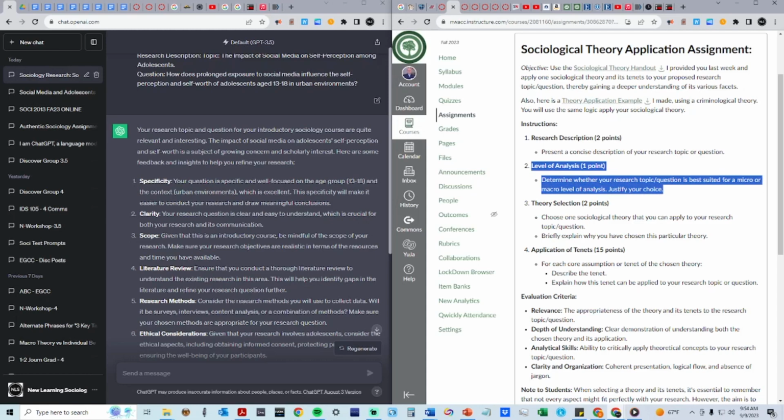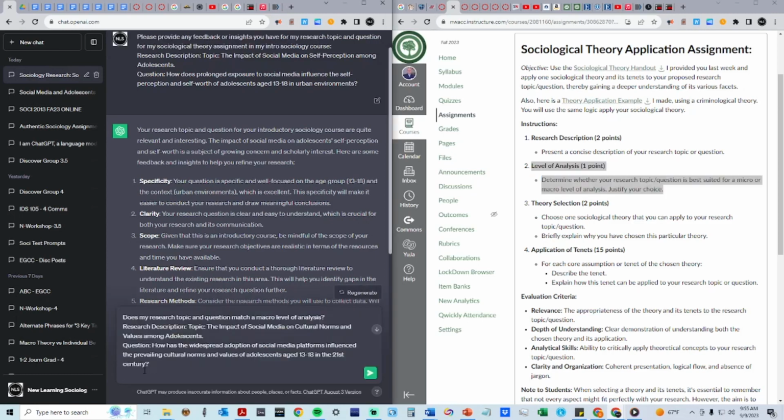Determine whether your research question or topic is best suited for a micro or macro level of analysis. Justify your choice. Again, you should have already engaged with the readings in Chapter 2 and with me and your students in your discussions to understand whether your research question is at the micro level or macro level. It is not appropriate to have ChatGPT determine this for you, but you can paste your answer into ChatGPT for feedback. In this way, you are using it as a research assistant to check your research concept and design.